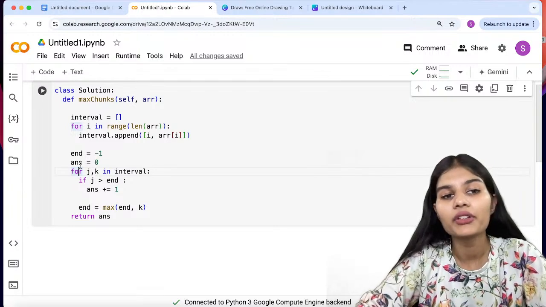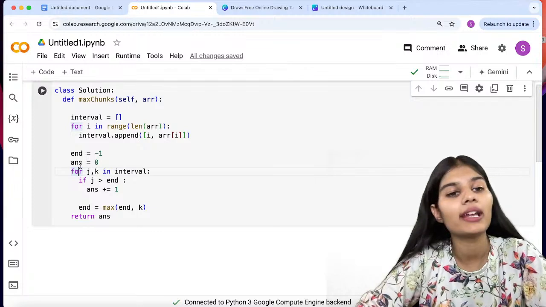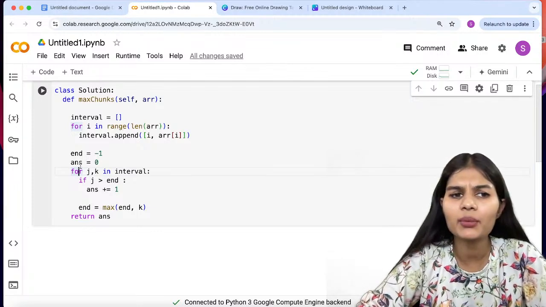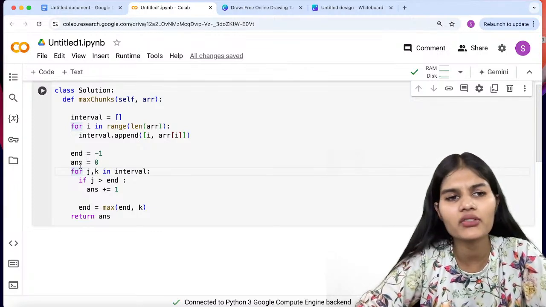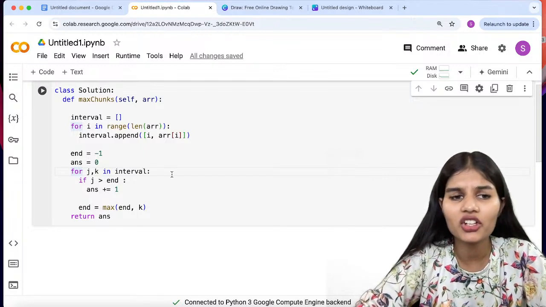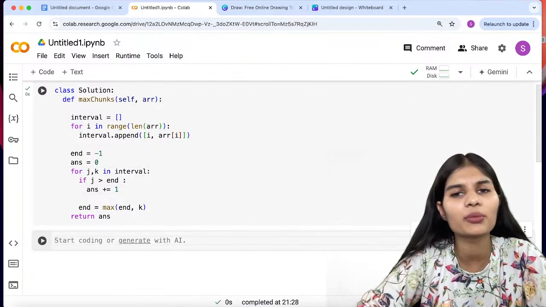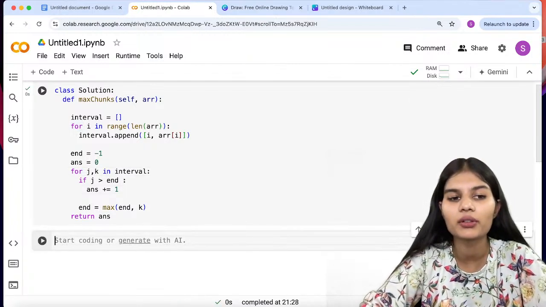Further, we simply defined the empty array into my interval variable. I started with my for loops, used my append function, started with n, defined ans, for j comma k in interval if j greater than n, right? These are my conditions which we have put down over here.